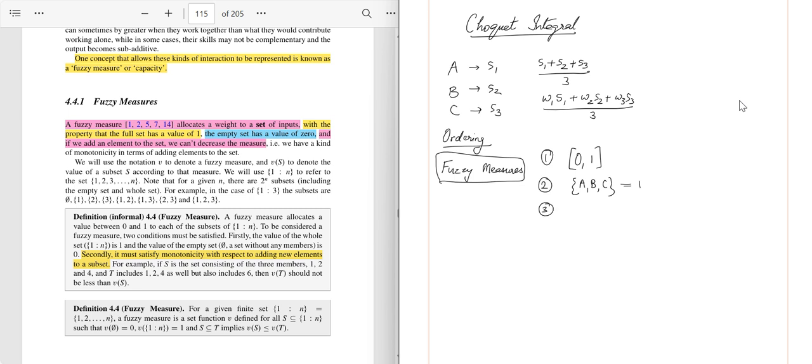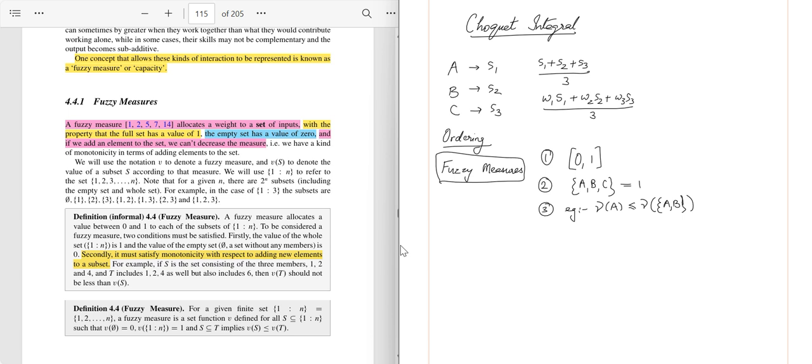The third rule is that of monotonicity. What it says, when you add new elements to a subset, the fuzzy measure should either remain same or increase. It can never decrease. That means, for example, fuzzy measure assigned to A must be less than or equal to fuzzy measure of a subset which contains one or more elements.